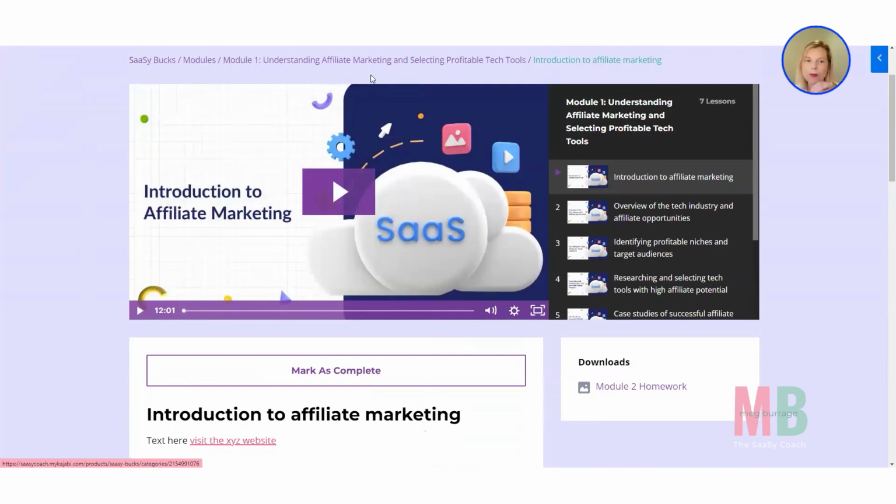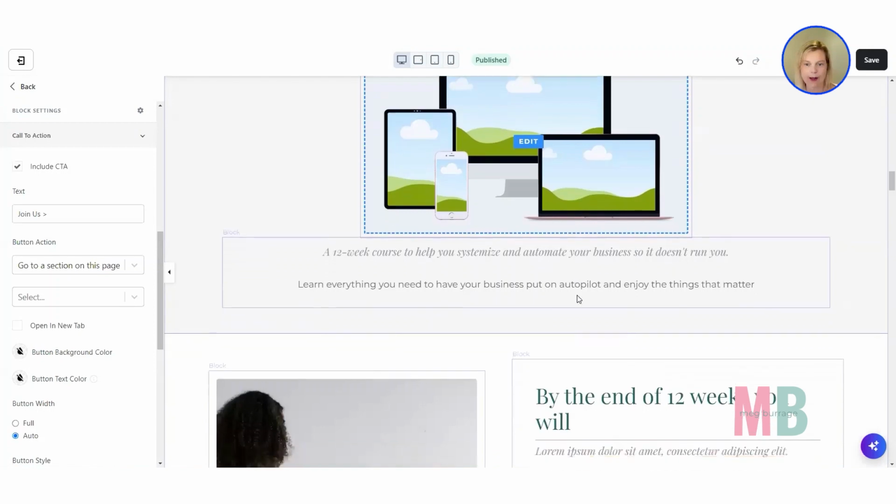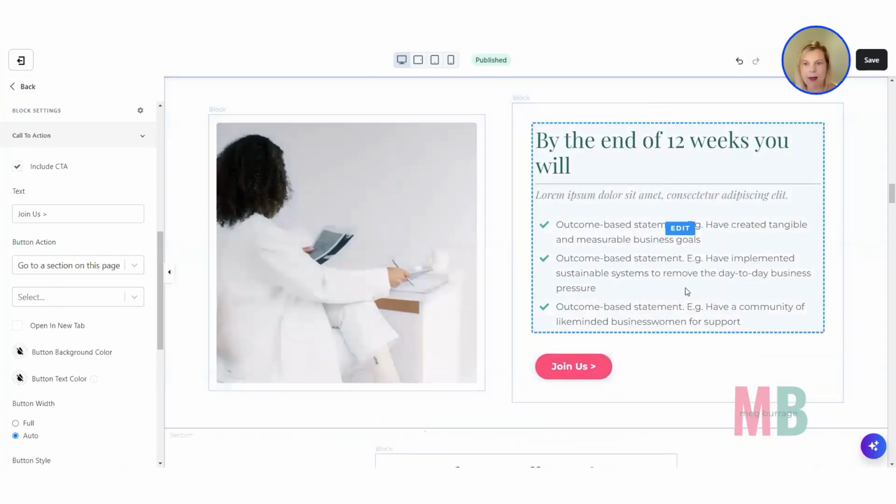So if you can grab a few interesting screenshots from the course itself, and perhaps a screenshot of any workbooks or anything that you are creating to go with your course, all of those make for great little images that can be inserted into a device mockup like this, just to make the course look really interesting and to give people a good idea of what is inside of the program.